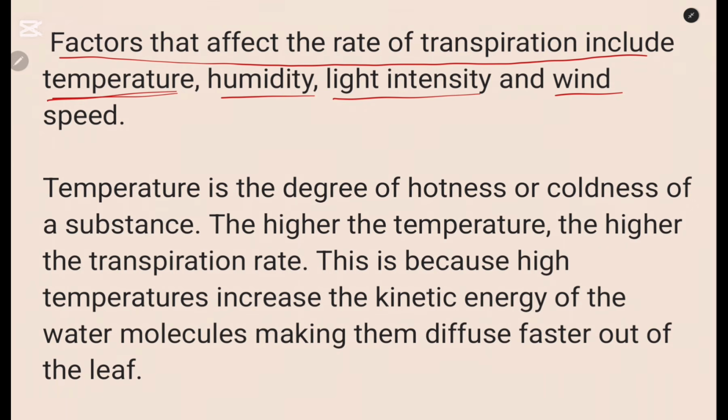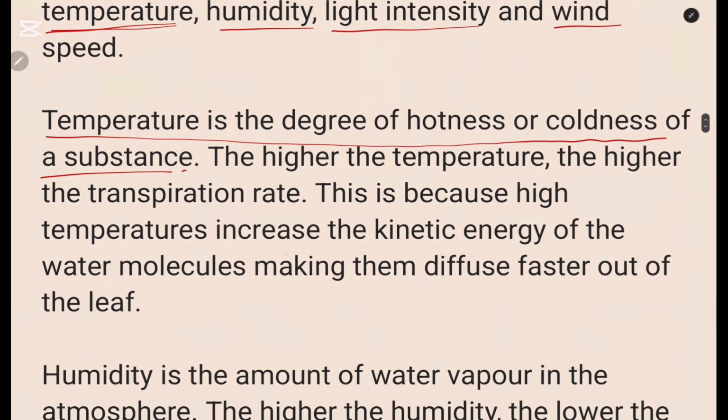You can define what temperature is. So temperature is the degree of hotness or coldness of a substance. Now, how does it affect the rate of transpiration? The higher the temperature, the higher the rate of transpiration. This is because temperature increases the kinetic energy of the water molecules, making them diffuse faster out of the leaf. As you know, transpiration is just a diffusion of water molecules through the stomata out of the leaf. So when the temperature increases, the kinetic energy of the water molecules increases, making them diffuse faster. And that is how it affects the rate of transpiration.